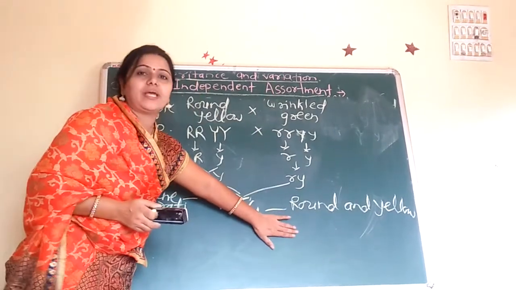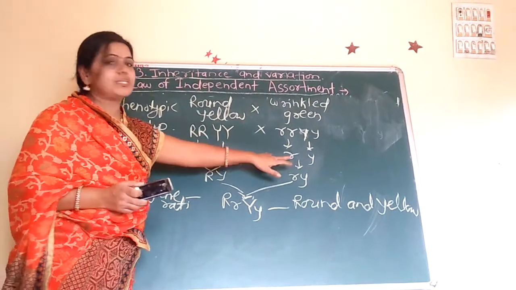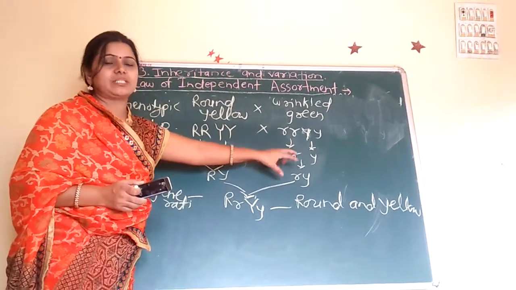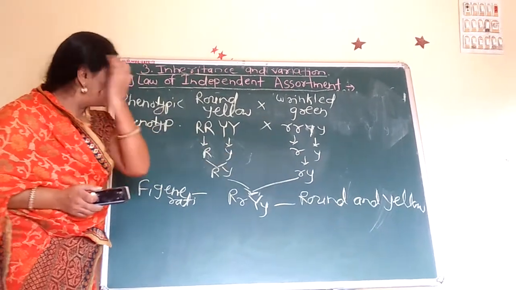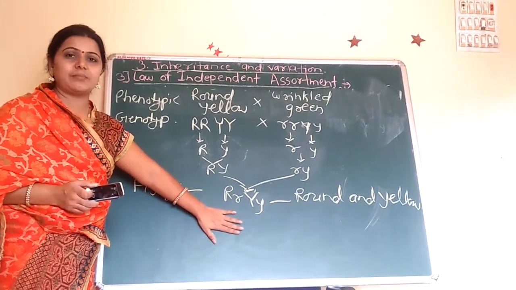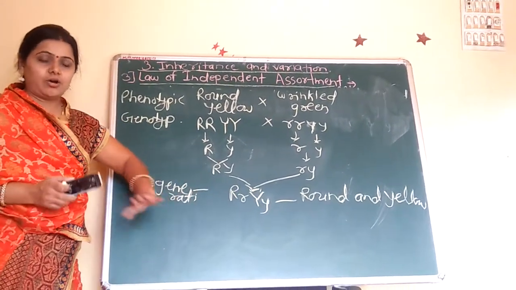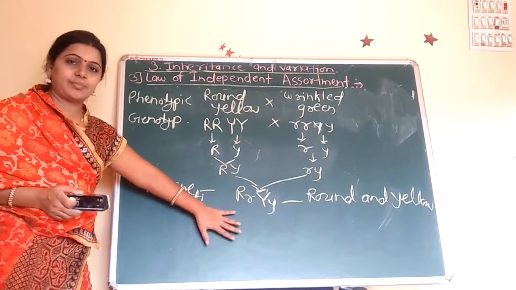Progeny is round and yellow. This is the law of dominance also, and this is the law of segregation also. When gametes are formed, the gametes are segregated from each other, that is independently segregated. When these gametes are formed, they also segregate, separating independently from each other.